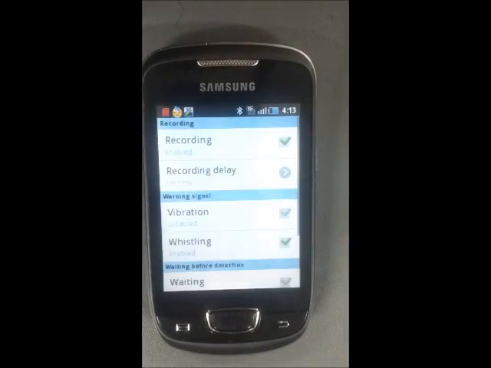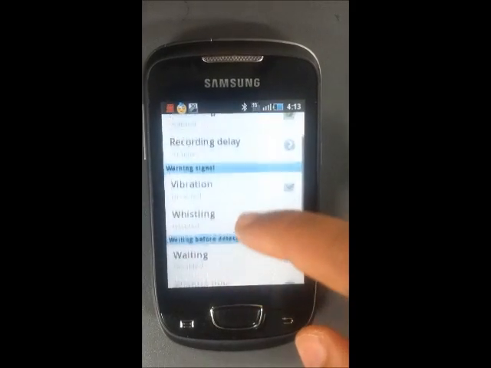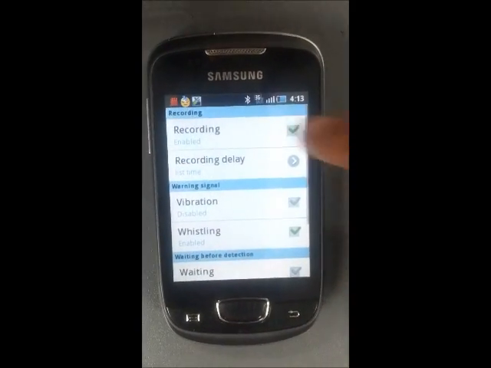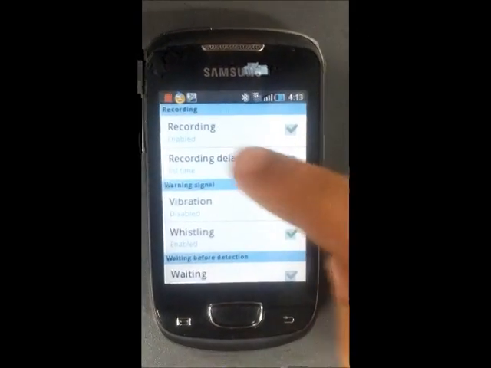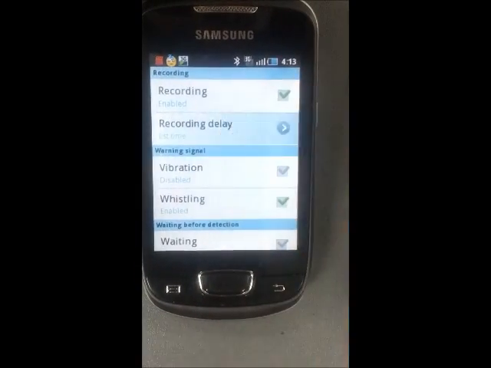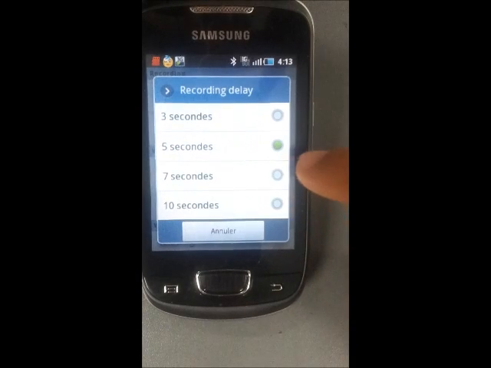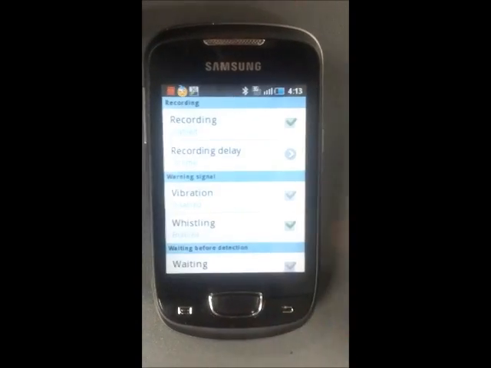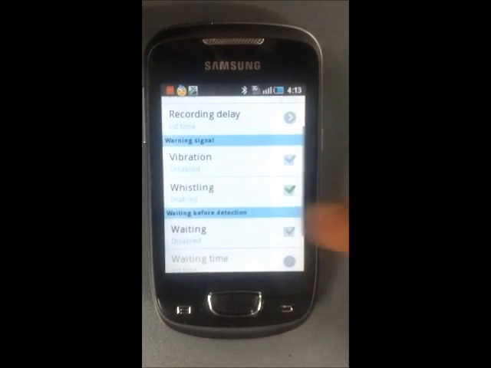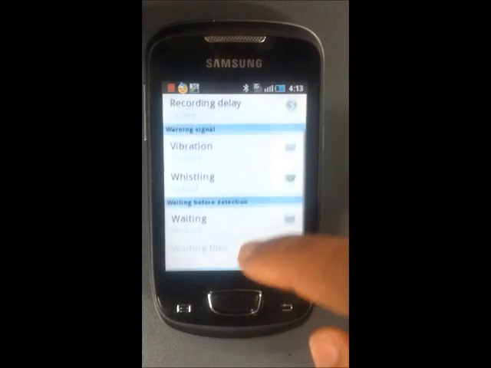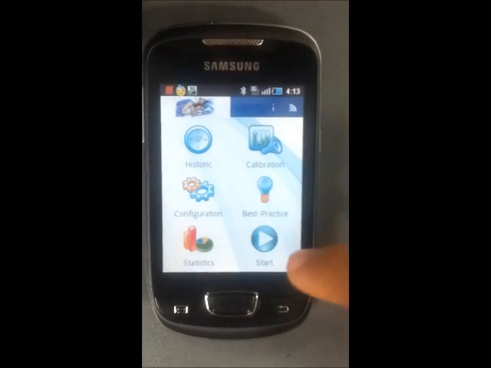Now I'm going to configure the application. I'm going to enable the recording. Recording delay will be for 5 seconds. The whistling is enabled, and I'm going to start it.